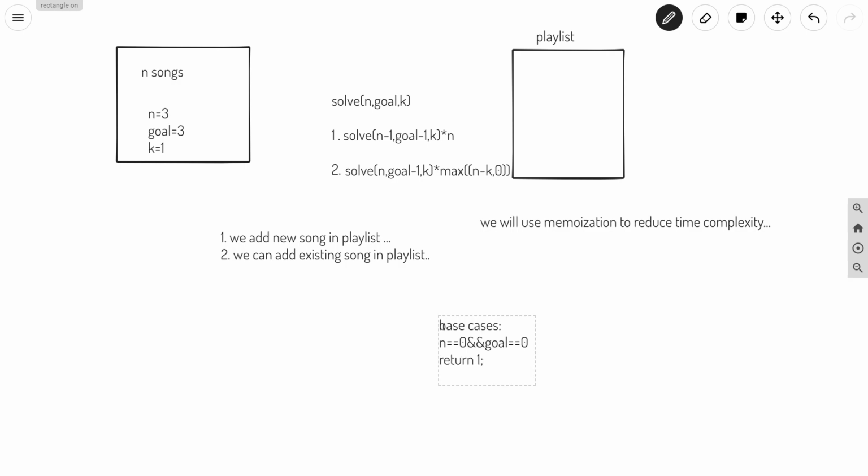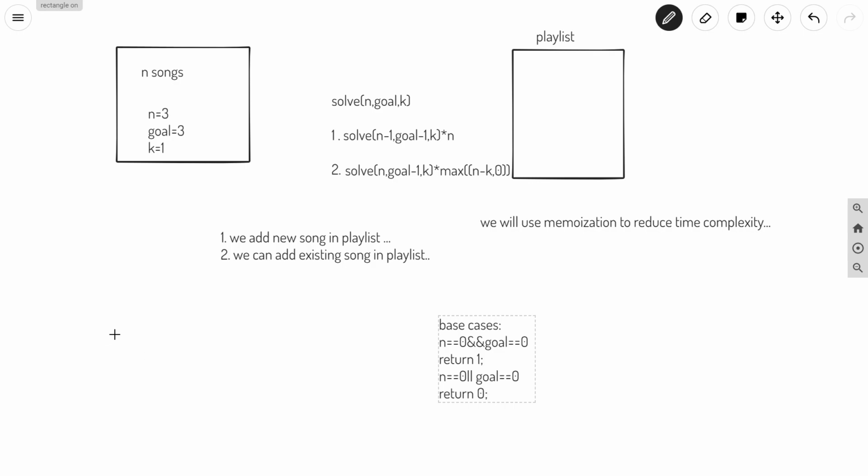And if we are done with all n songs but our goal has not been accomplished, or if our goal is accomplished but we have not gone through all n songs, in this case we will just return 0.